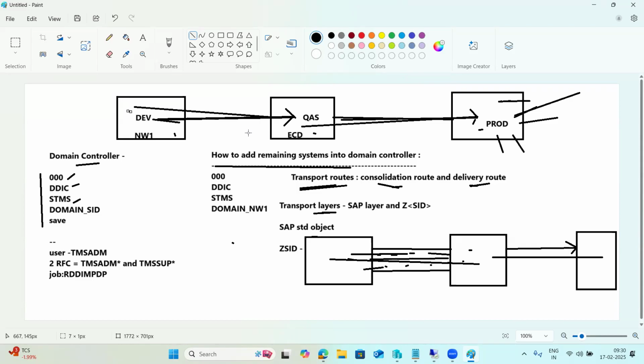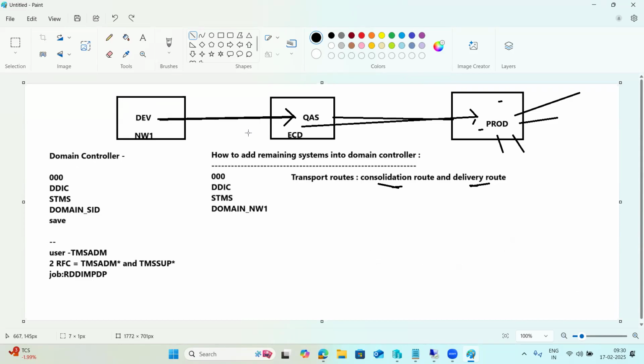Some customers have an N landscape, N plus one, two landscapes, dual landscapes. In that case, what they will do, suppose some customers, because all the customers will not go live with all the countries, all the stores in one single go.